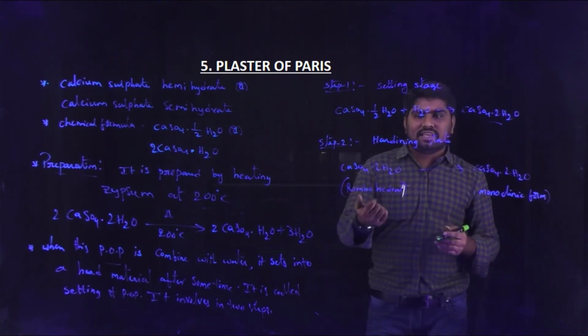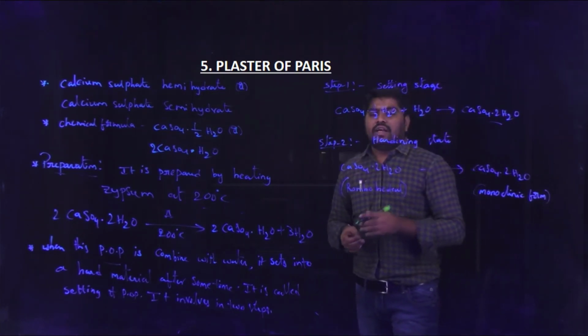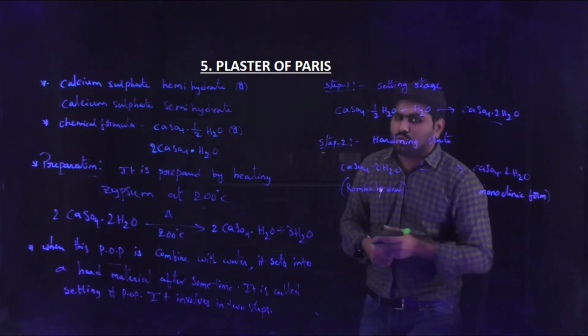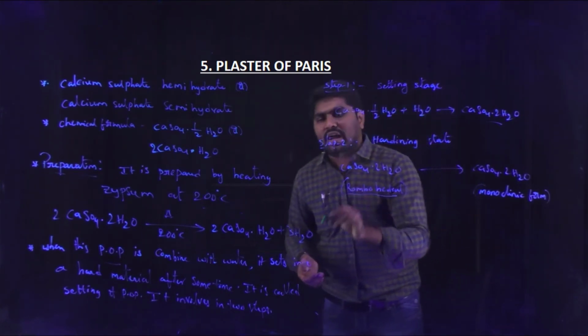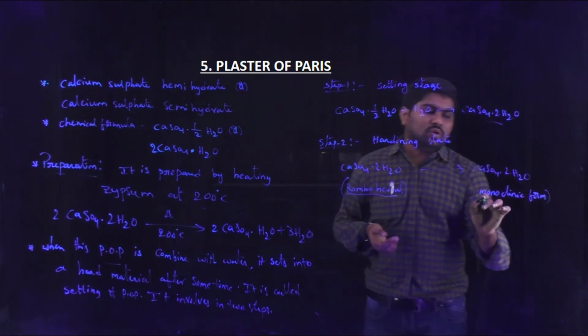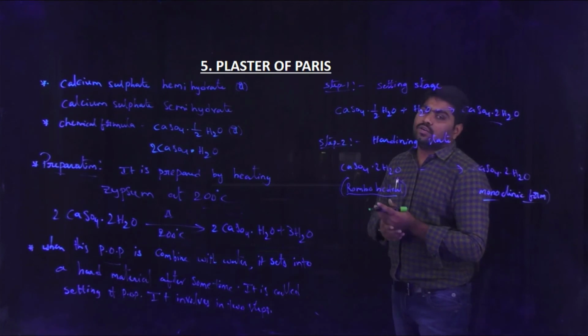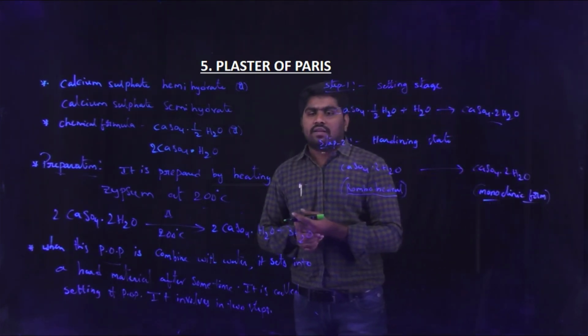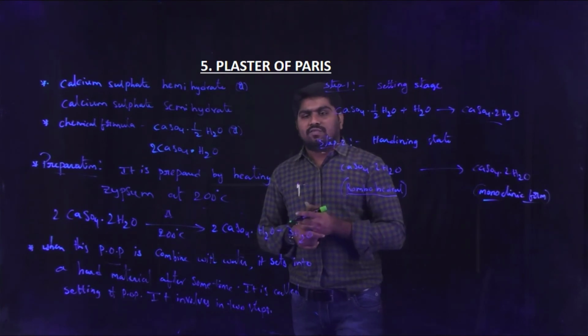In the second stage, the hardening stage, the rhombohedral CaSO4 2H2O is converted into the monoclinic form, which is the hardened material. This is the setting of plaster of Paris.